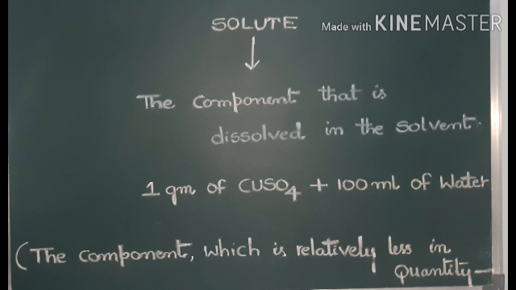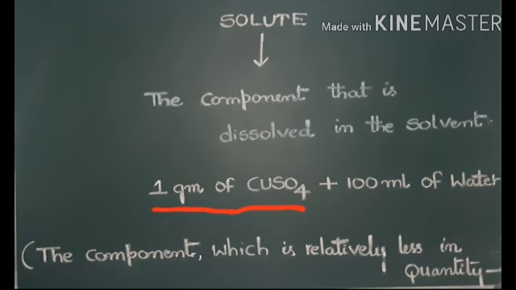For example, 1 gram of copper sulfate dissolved in 100 ml of water. Here the lesser quantity is 1 gram of copper sulfate, so this is called the solute. It is a simple technique.